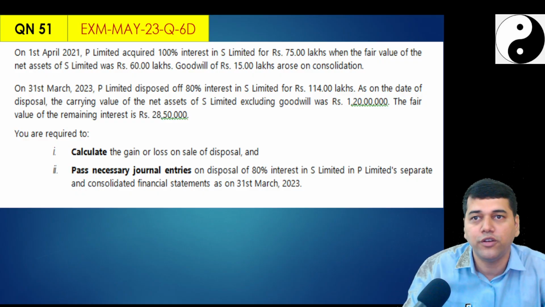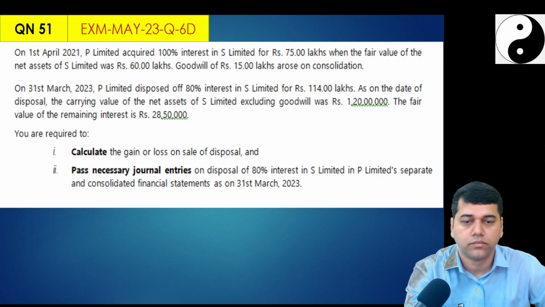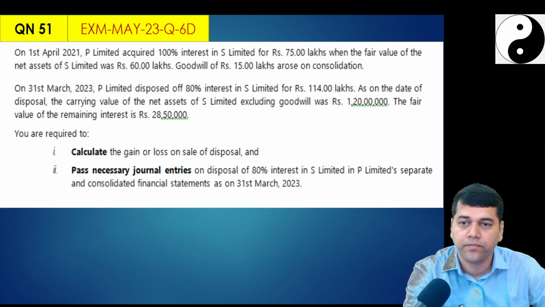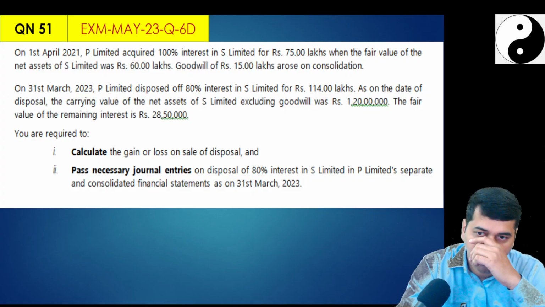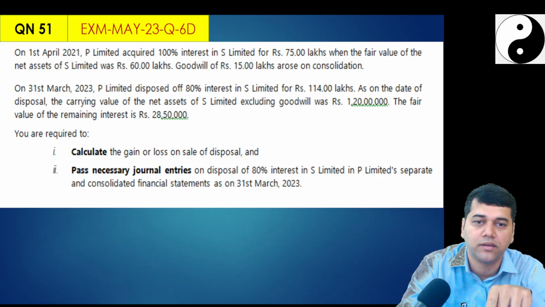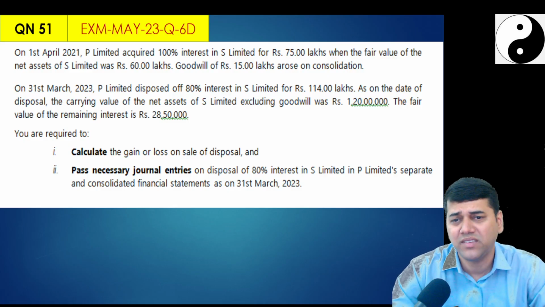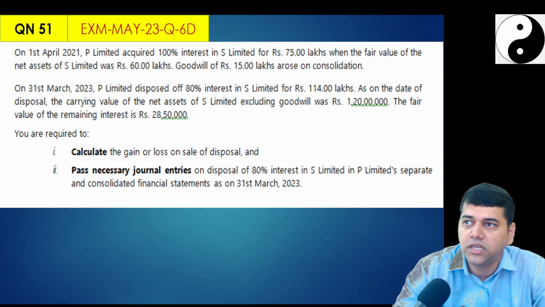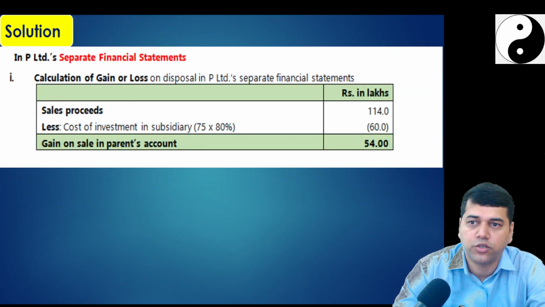Can you pause the video and do this? Yes, sure. So we'll check the answers. See, this is a 5-mark question in the examination. Calculate the gain or loss. Maybe they are asking in SFS and consolidated. They didn't tell you specifically where, so you should have done it at both places. Journal entry also you should have given at both places. Then I don't know how the mark allocation works here.